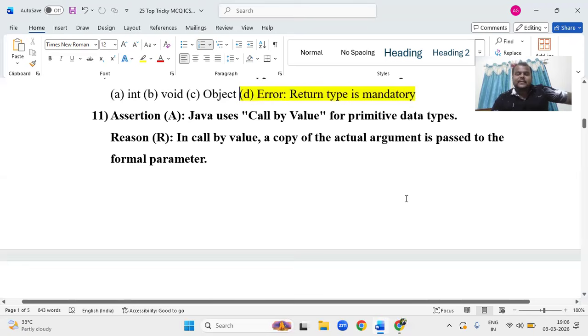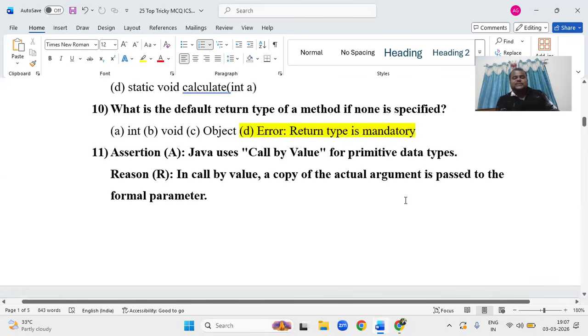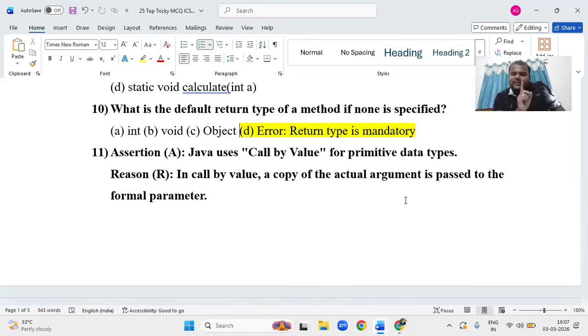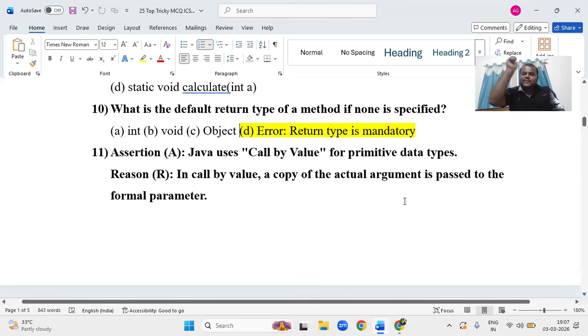Sir, next: assertion and reason. Java uses call by value, true. In call by value, a copy of the actual parameter we are passing goes to the formal parameter. The actual argument or actual parameter is located at the method call, and the formal parameter is located at the method definition, right? So when we invoke a method, the value is passed, so both are true and that is the correct explanation.